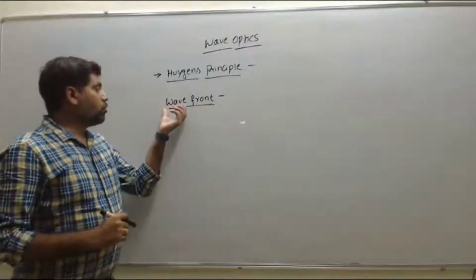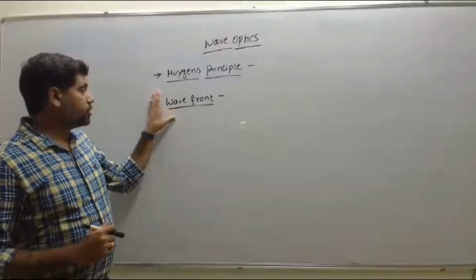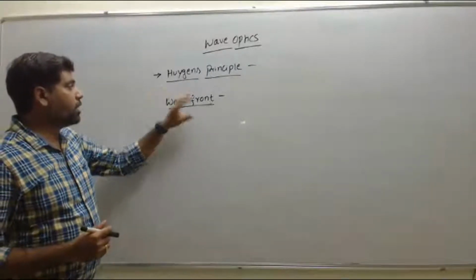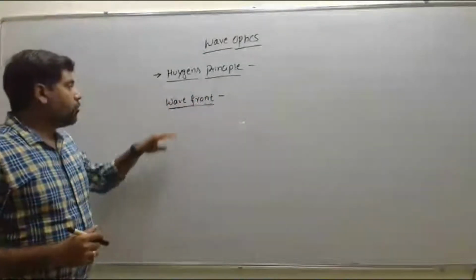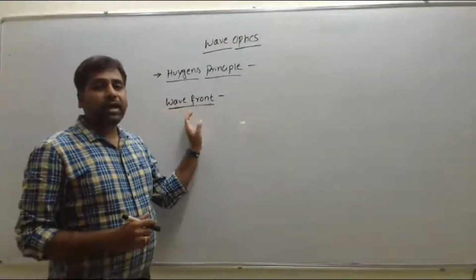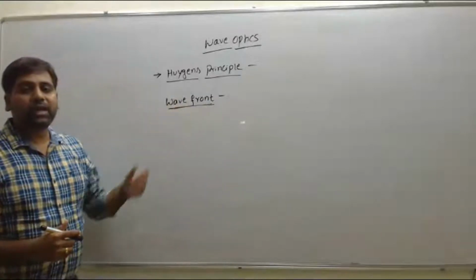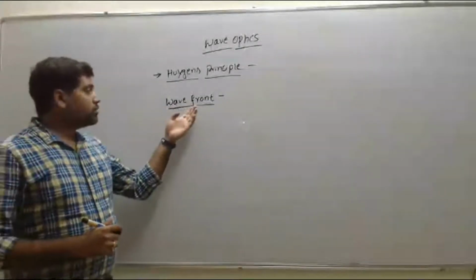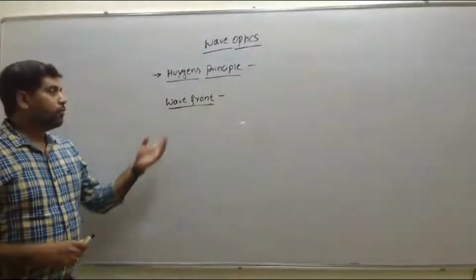We already know what is wave. Actually we studied the wave concept in first year also, that is in sound. So here, what is wave and what is front? That is wave front. Wave is the disturbance created in the medium. That one we call as wave. So what is the meaning of the wave front?